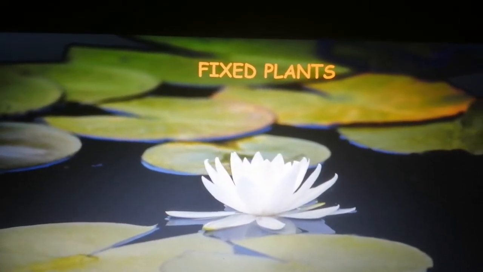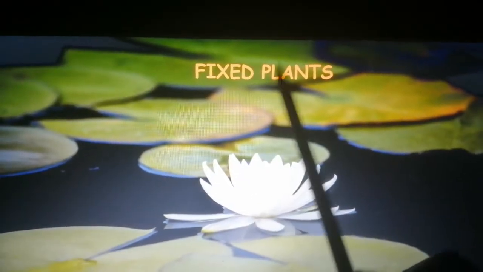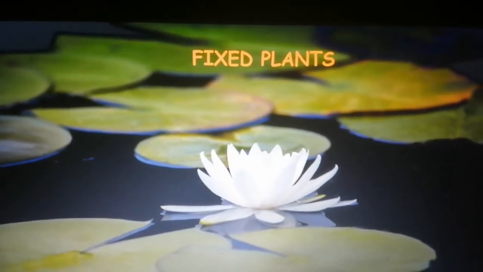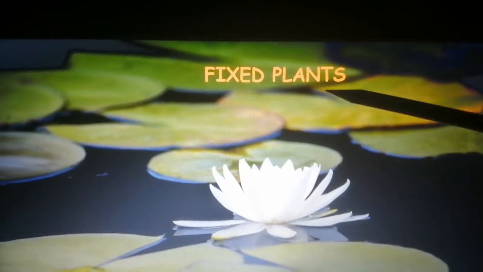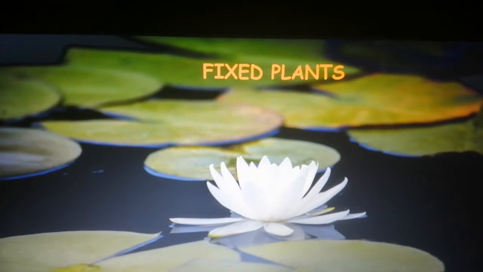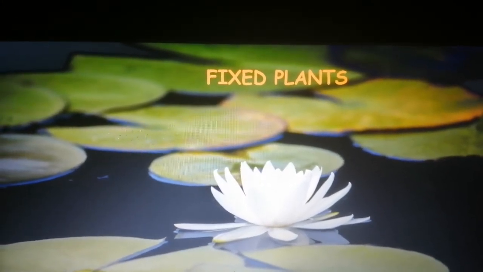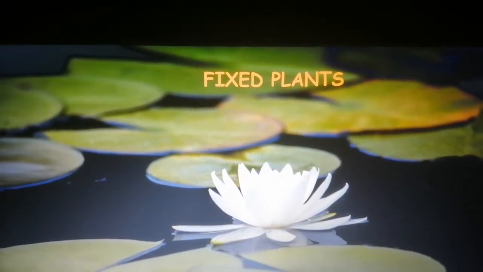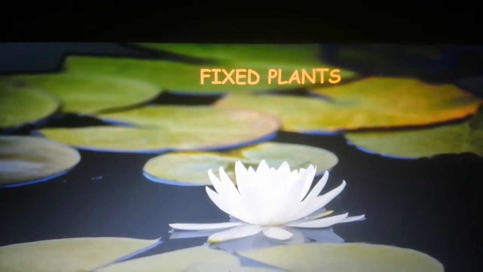Another type of water or aquatic plants is the fixed plants. Now previously we learnt about floating plants, that is the plants are floating on the water, and here by hearing the name fixed plants, it should immediately click inside your mind that fixed means fixed on the surface or rooted on the surface of the water body.